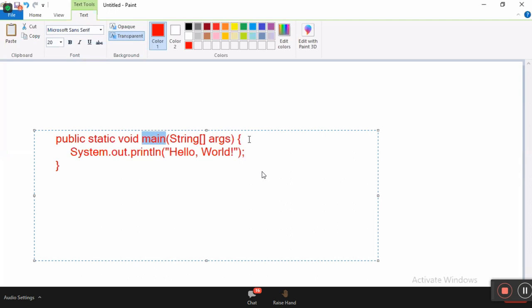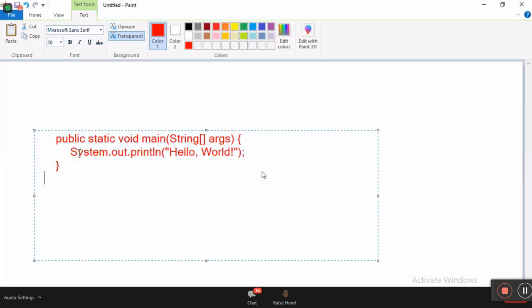You have to follow it, and each and every part we are going to learn: why it has public, why it has static, why it has void, why the name is main, why it has a parameter String, why it is an array, why the name is args. Each and every word I will explain tomorrow or the day after tomorrow. Don't ask why it is that. At this minute, you must accept it. Totally 25 questions are there around the main method, and I will explain all 25 clearly.